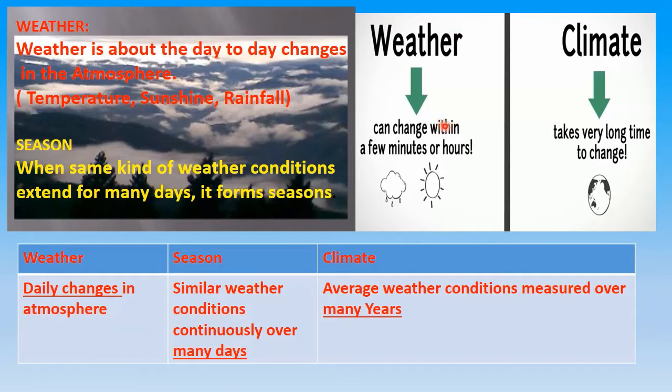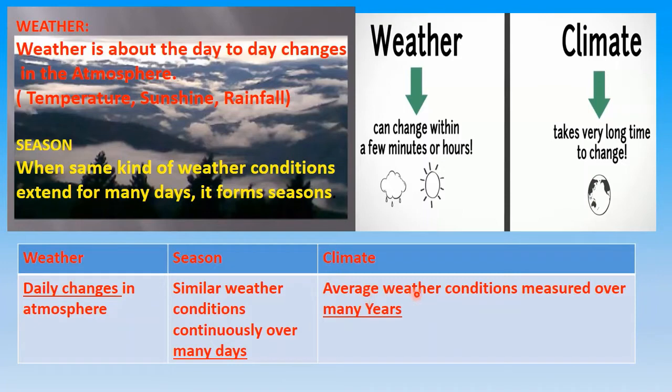So what is the difference? Weather means it can change within a few minutes or hours. Climate will take a very long time to change. Let's get this very clear. Weather means daily changes in the atmosphere. Seasons means similar weather conditions for many days.